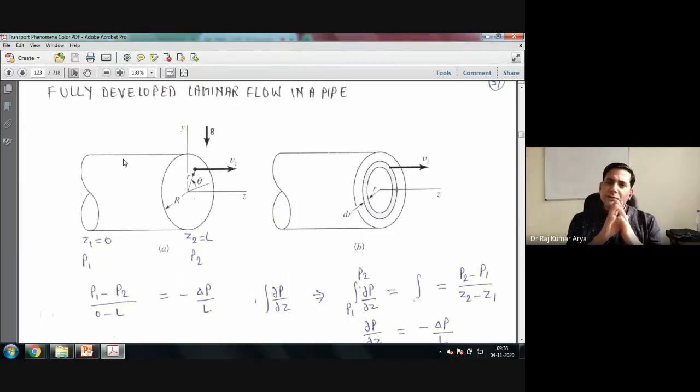So by knowing all these theoretical values, can I calculate what should be the velocity of my flow inside this particular pipe? At least I should have a theoretical estimation first before I apply it. Let's say I designed some velocity, or based on that you calculate the flow rate because you want to transport something to a particular point. There people are interested in the flow rate, just like in your petrol pump. At one of the inlets, you are applying the pressure with the help of the pump. At the exit, you are filling the tank of your vehicle.